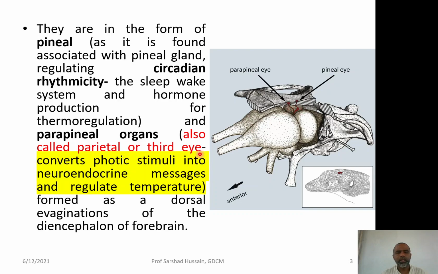Both these are formed as a dorsal evagination of the diencephalon of the forebrain. So, the forebrain has the diencephalon part, and evagination means coming out. So, dorsal evagination means both these bodies come out from the dorsal side. You can see a reptile shown over there, and here is the location of the parapineal eye or the pineal eye, or the third eye, you can say.